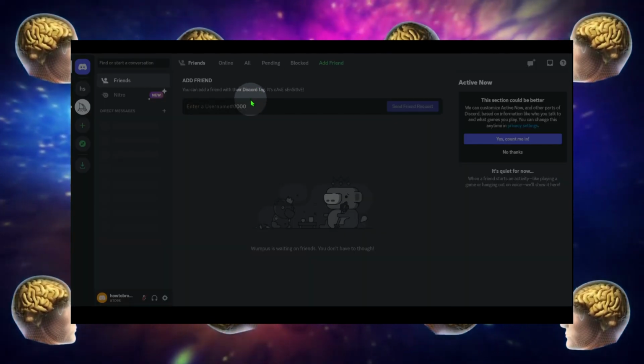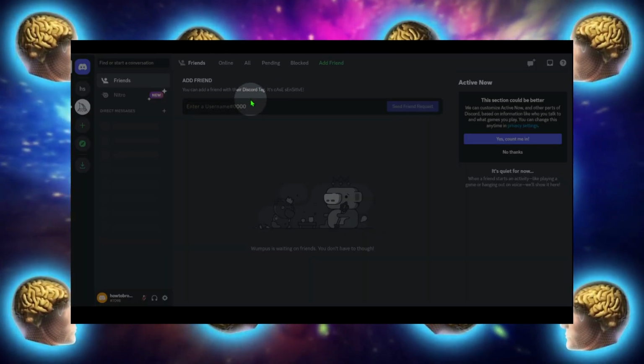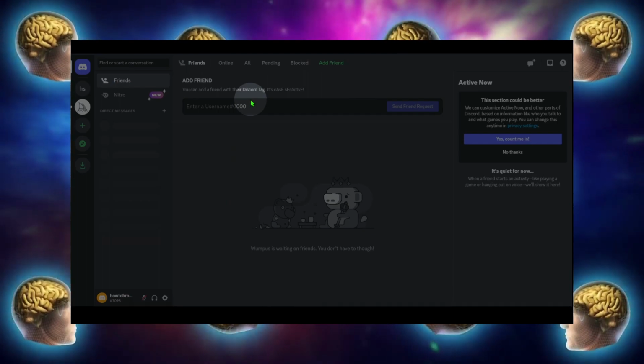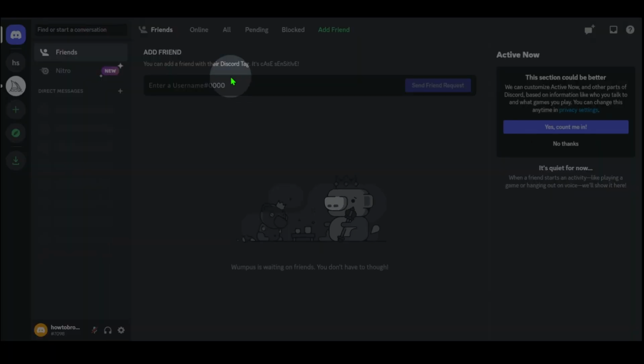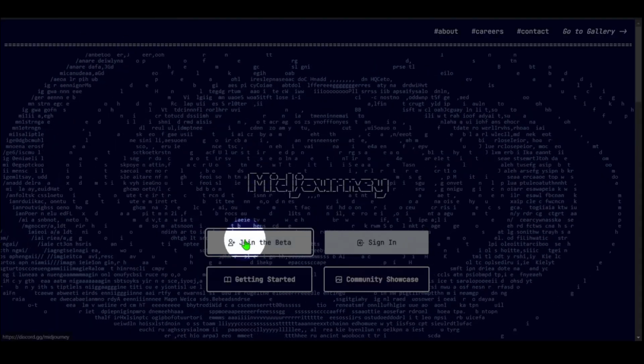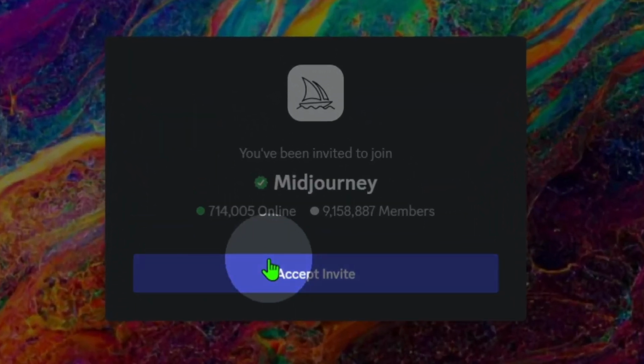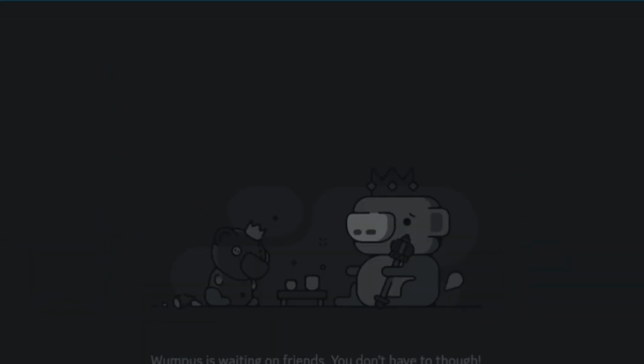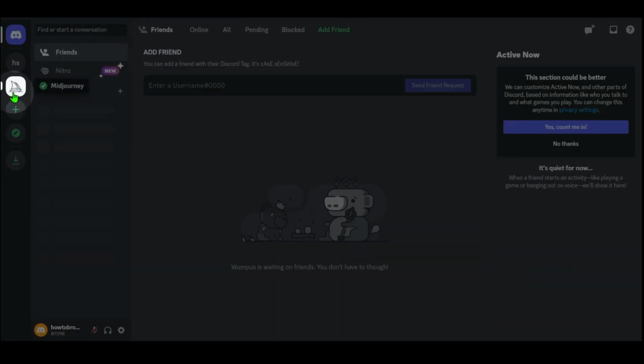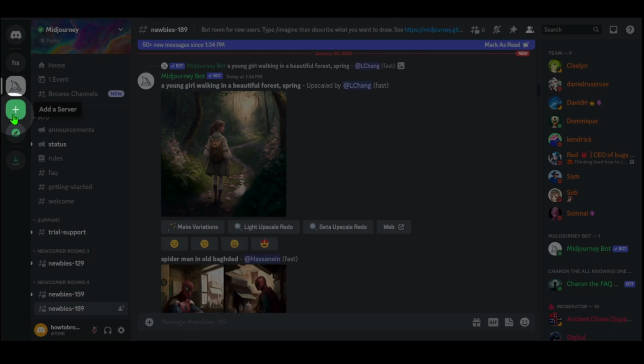So just go to discord.com. You can create an account on Discord entirely for free. You don't have to pay any money. So don't worry, just create your account and then go back to Midjourney, click on join beta, and then accept invitation. So we have Midjourney here in our server list on Discord.